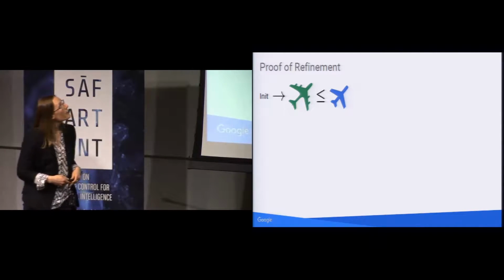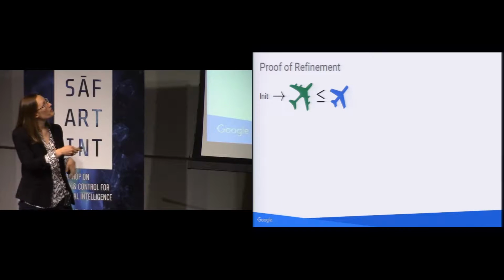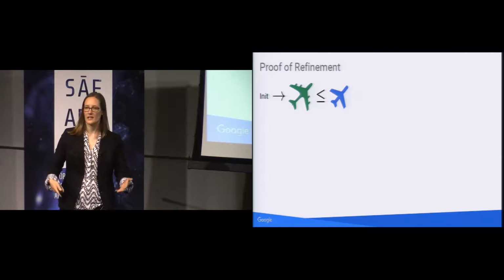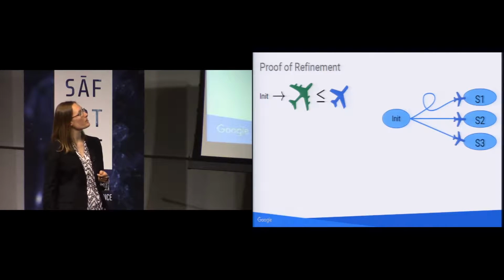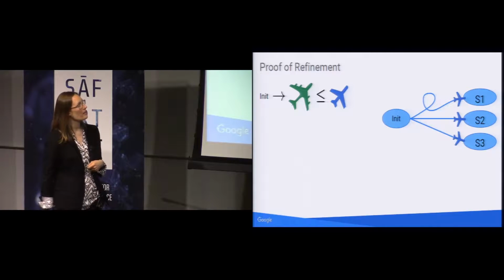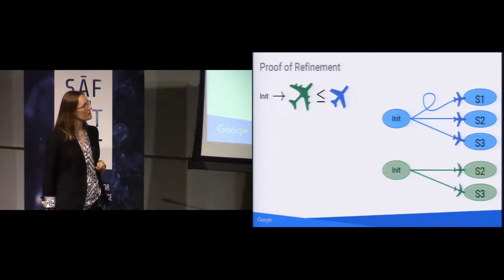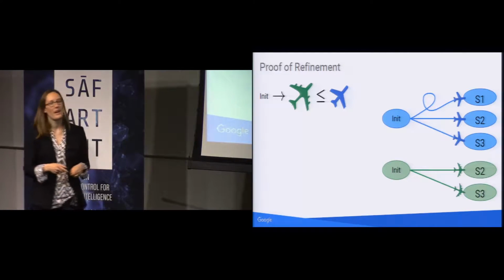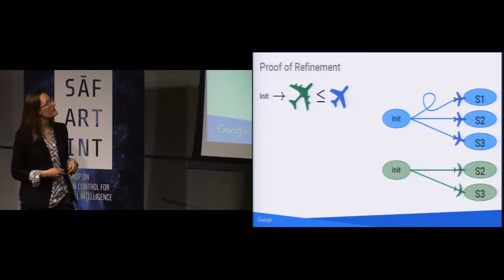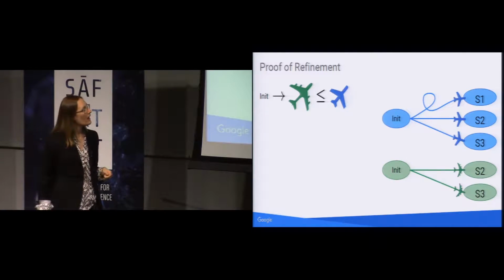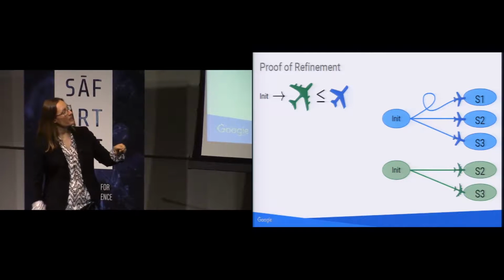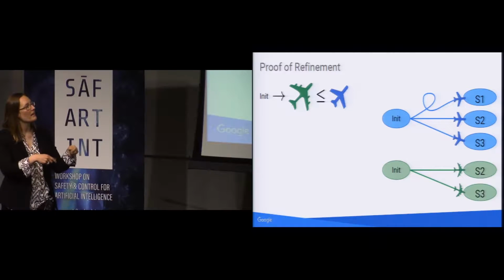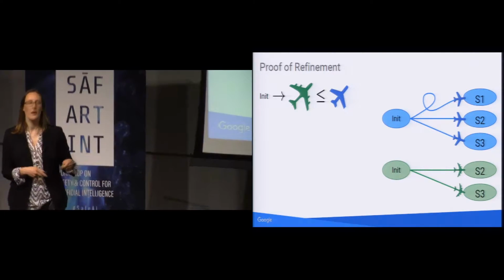Okay, so here, it's a little bit counterintuitive, but that less than sign is talking about the behavior of the system, the reachable states of the green system versus the blue system. So here we have, again, that model of that blue aircraft and all the states that it can reach, versus the green aircraft, which can only reach a subset of those blue states. So in this case, the green aircraft is a refinement of the blue aircraft system because it has a subset of the reachable states of the blue system.